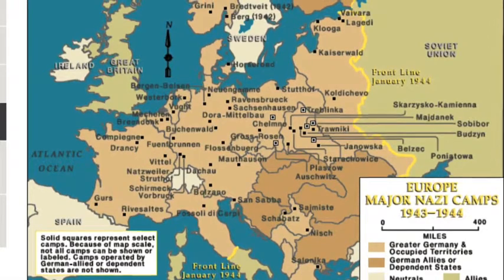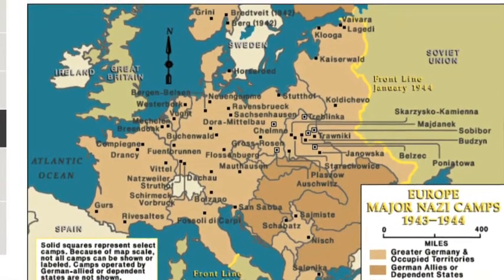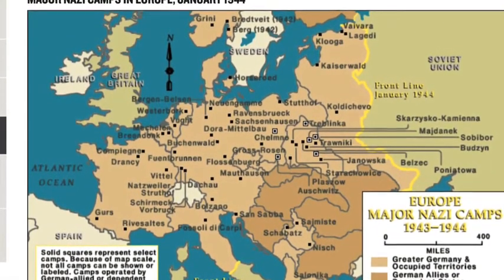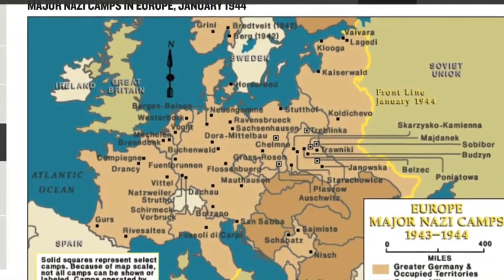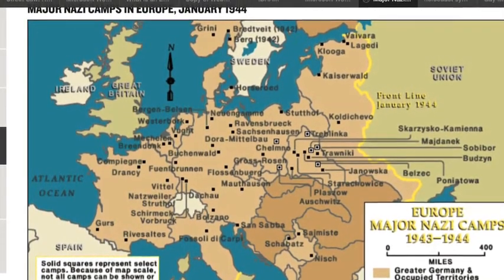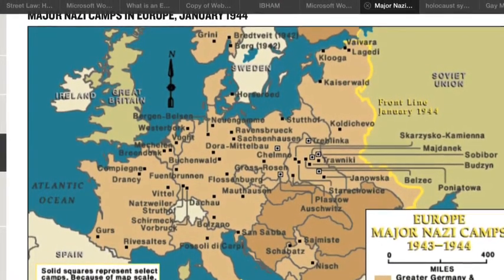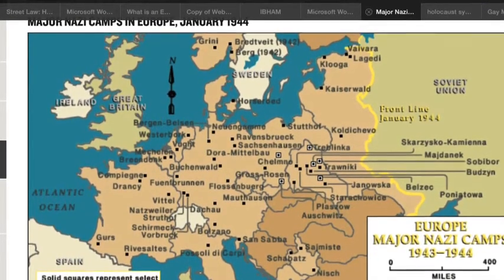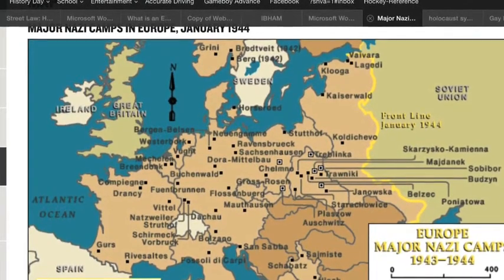However, the Holocaust did not only happen in Germany. It happened throughout Europe because during this time, Germany was taking over large portions of Europe. This map shows a large swath of the camps that Germany had in the 1940s. However, these camps weren't very different from the ones that were in Germany. These camps had the same concept of rounding up and killing people the Nazis considered inferior. They also used similar means such as gas and shootings.